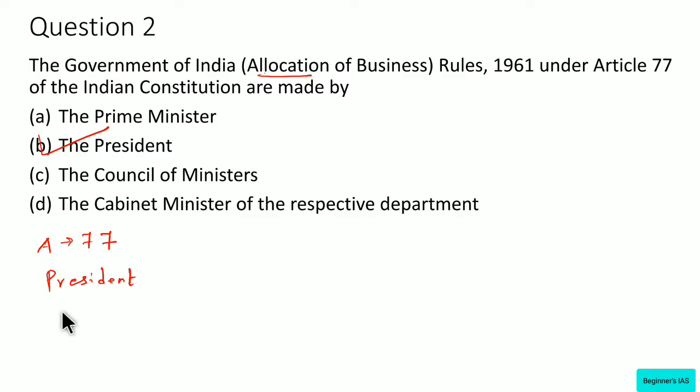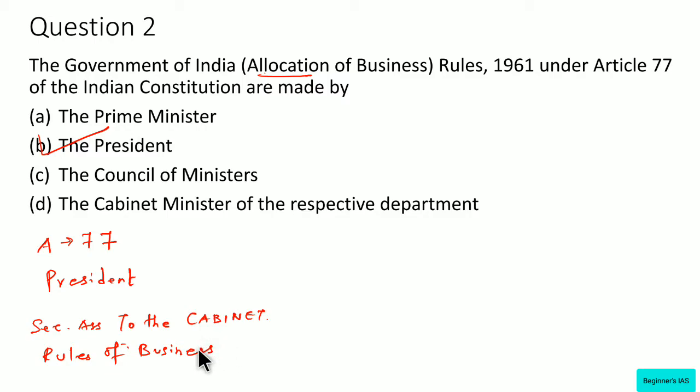The business allotted to the Cabinet Secretary under the Allocation of Business Rules 1961 includes secretarial assistance to the cabinet, and also the rules of business.